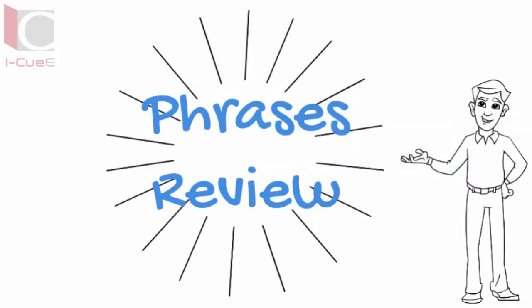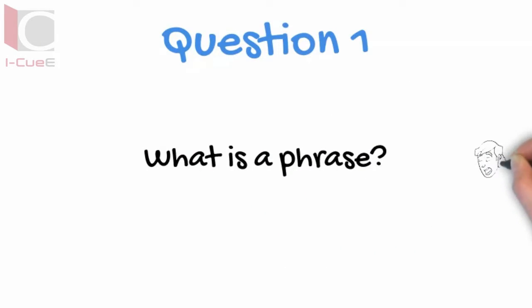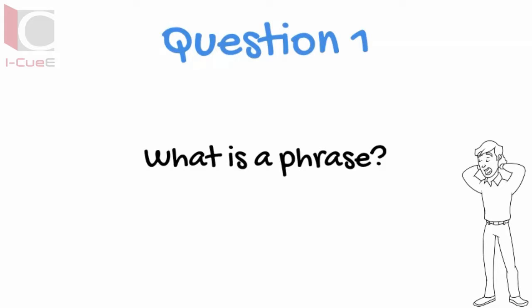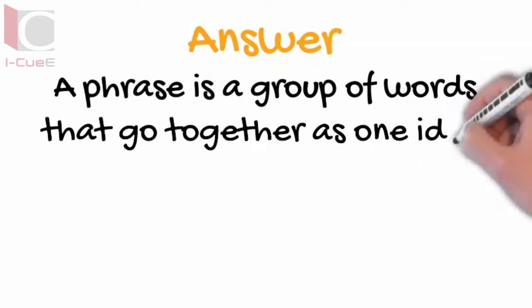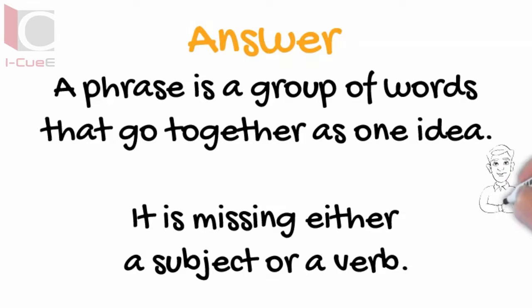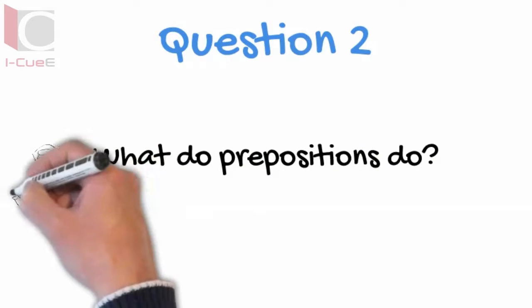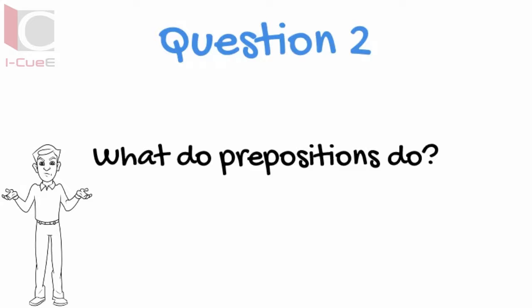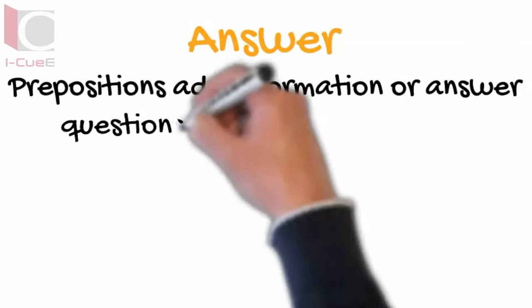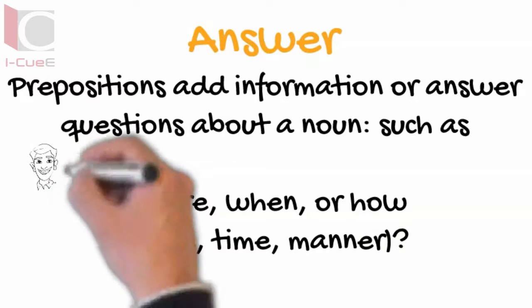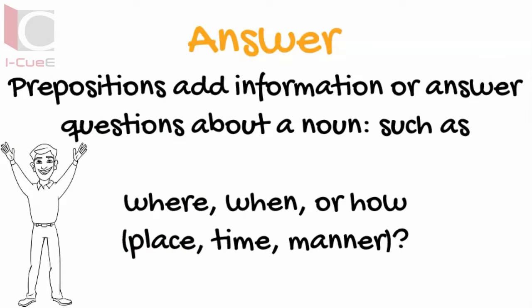Phrases review. What is a phrase? A phrase is a group of words that go together as one idea. It is missing either a subject or a verb. What do prepositions do? Prepositions add information or answer questions about a noun, such as where, when, or how: place, time, or manner.